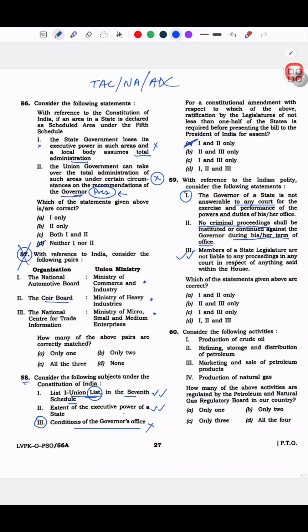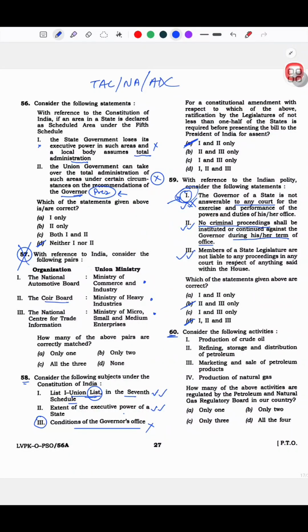No criminal proceedings shall be instituted or continued against the governor during his or her term of office. Yes, civil proceedings can be, criminal proceedings can't be. There has to be a notice given. Correct. The governor of the state is not answerable to any court. I was like, why is he not answerable? He has to be answerable. But he is not answerable to any court. And this honestly is an ambiguous statement, is what I felt. In the exam, because this was ambiguous, I thought no, this is wrong, and I chose this. But apparently the answer is 1, 2 and 3.